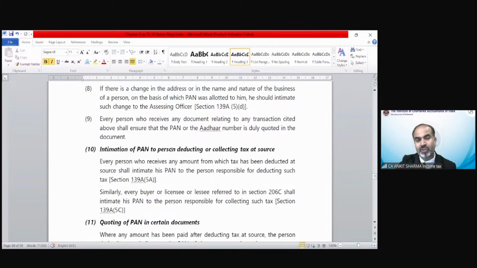Next is intimation of PAN to the person deducting or collecting tax at source. In the case of TDS and TCS, we have already seen that the payer needs to submit his PAN. If you do not submit your PAN, the TDS or TCS would be deducted at a higher rate, and in some cases it may be as high as 20%.